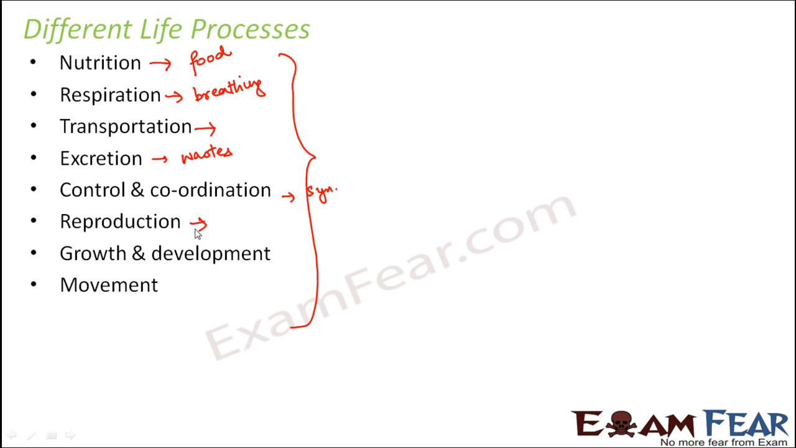Reproduction, to produce similar organisms over and over again so that the entire species can be sustained. For example, human beings reproduce to give birth to new human beings. Similarly, elephants give birth to elephants, and so on. That is how various species are sustained generations after generations.